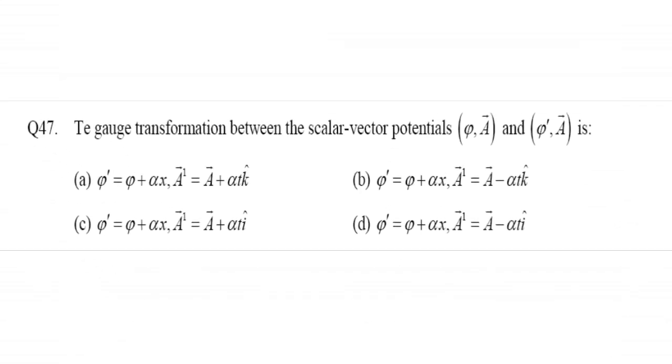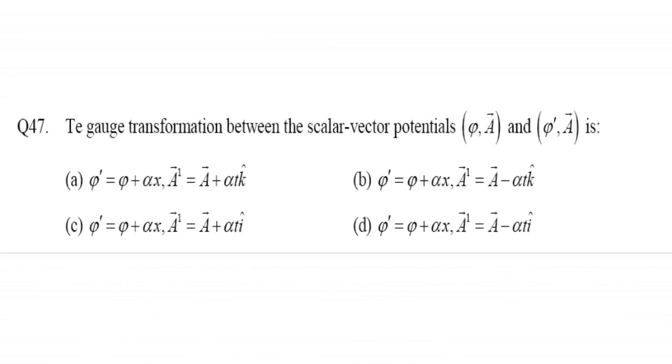Now the next question is: the gauge transformation between the scalar and vector potentials (phi, A) and (phi', A') is. In the gauge transformation we have the same electric and magnetic field even after changing the potentials. So for option D, phi' equal to phi plus alpha x, A' equal to A minus alpha t i cap, we will get the same electric and magnetic field. That's why option D is our right answer.